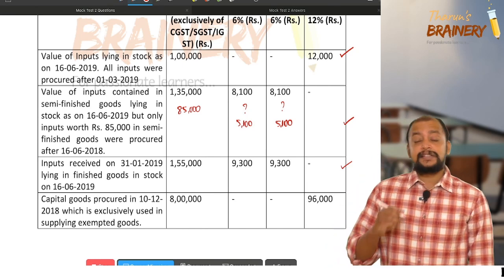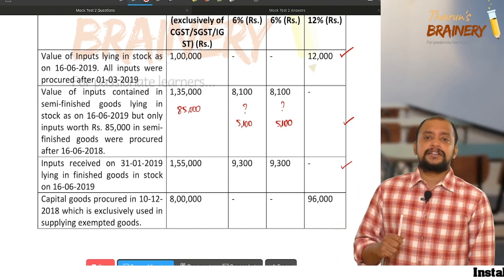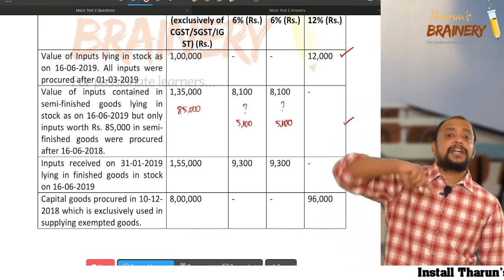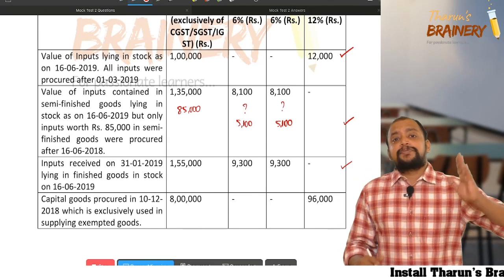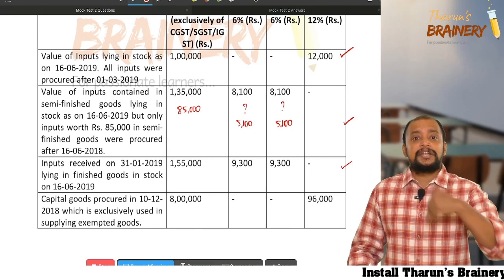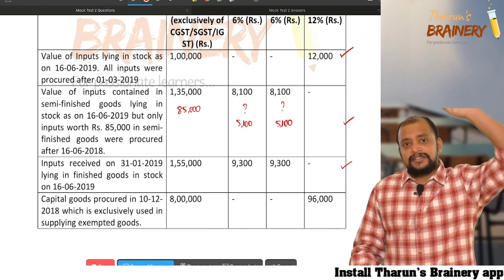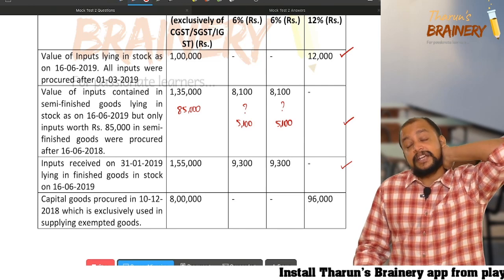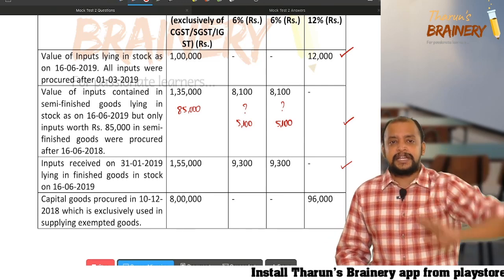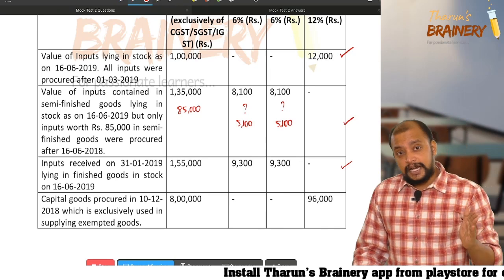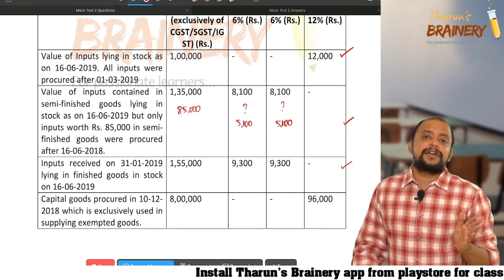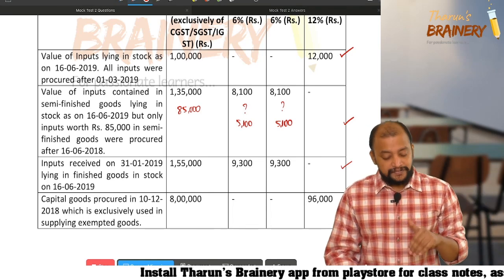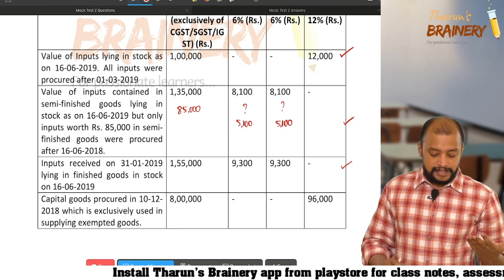Capital goods, yes, capital goods also we can take ITC, but there is a computation involved. What is that computation? Take the original ITC as reduced by 5% for every quarter or part thereof. So it's at balance life. What does it mean? It means original purchase. When is it originally purchased? 10/12/2018. Is it within 1 year as on the closing stock date? Yes. Take that and reduce 5% for every quarter or part thereof from the date of purchase till the date of conversion. When it got converted, 16/6 it got converted.